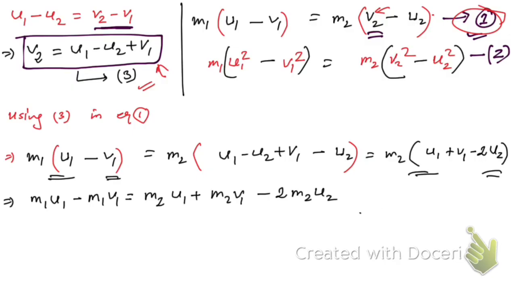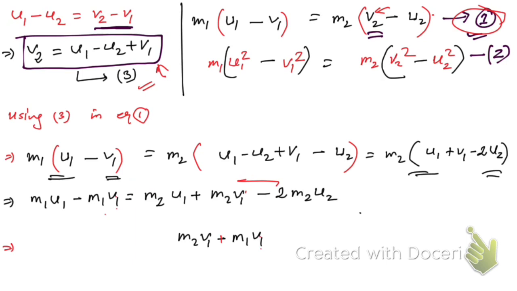Now as we are to find v1, let me write the terms containing v1 on the same side of the equal sign. So if you transfer this minus m1 v1 to the other side, that's going to be plus, right? So here we have m2 v1, so we can write here m2 v1 and transfer these two terms on this side.